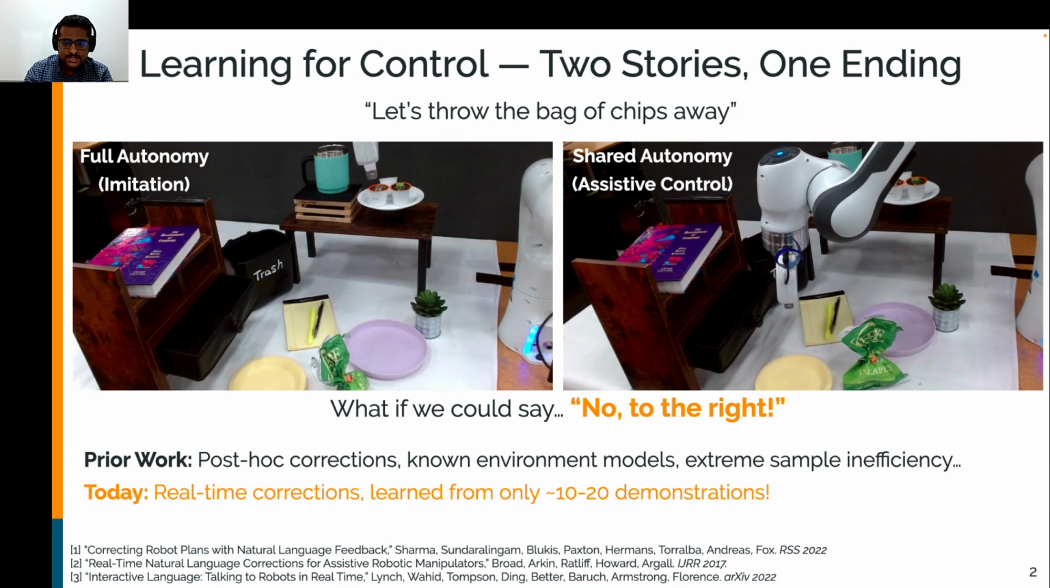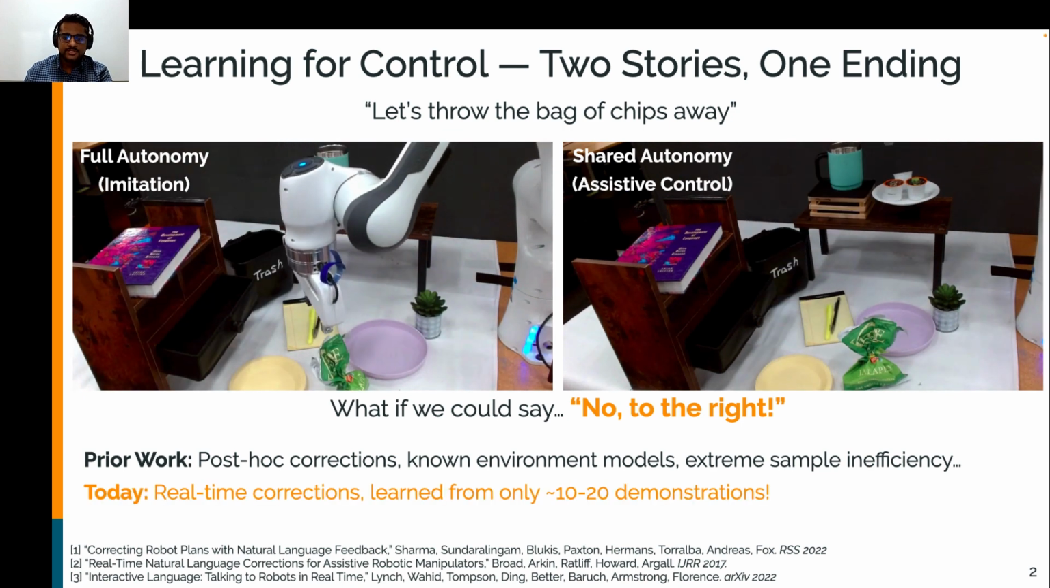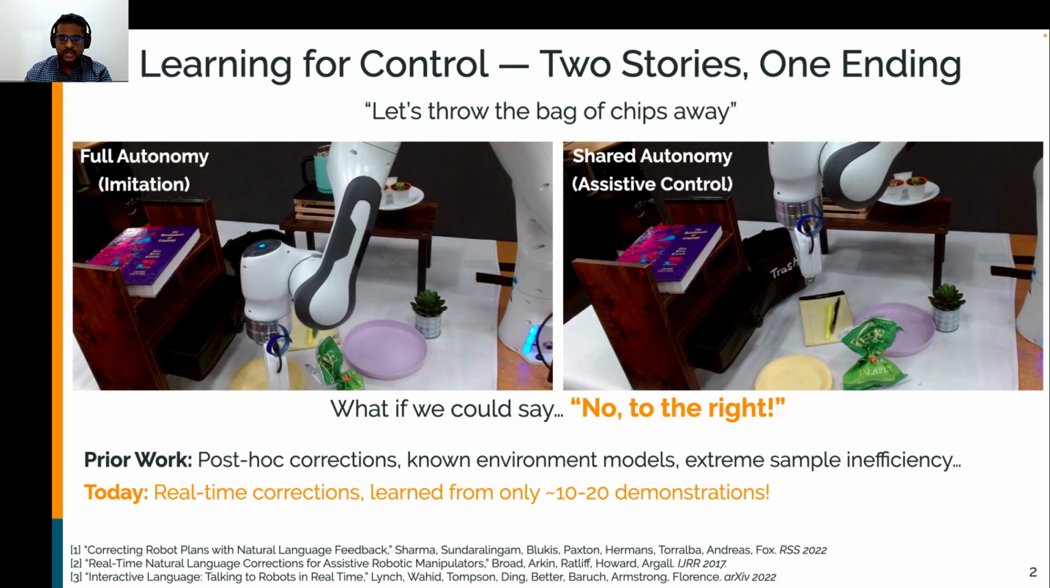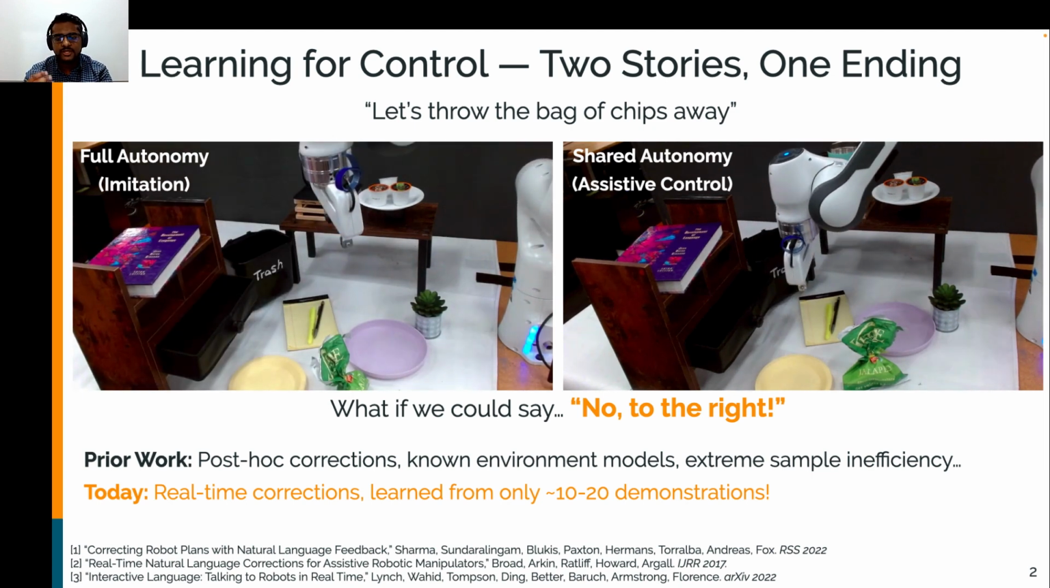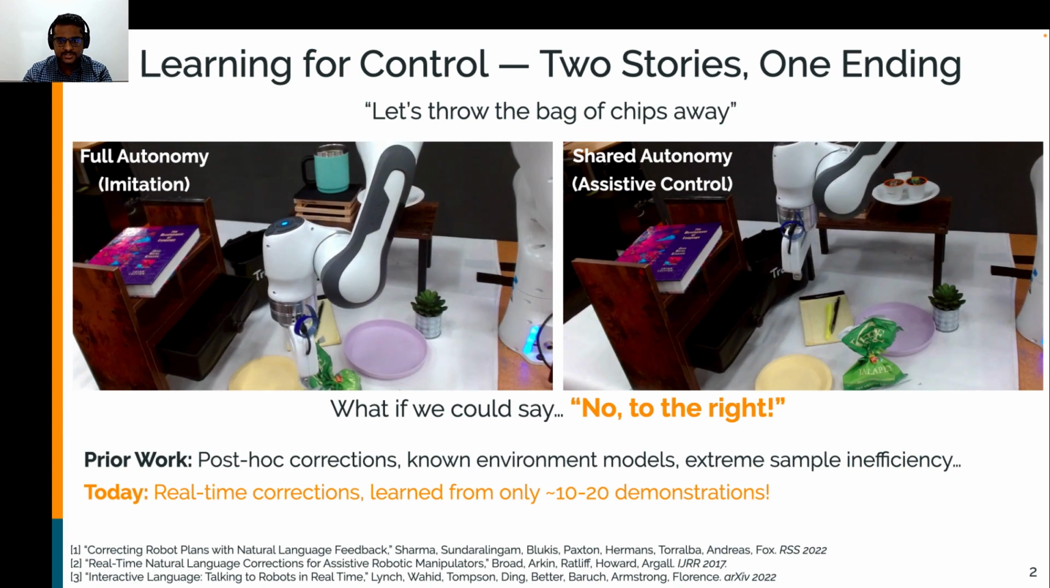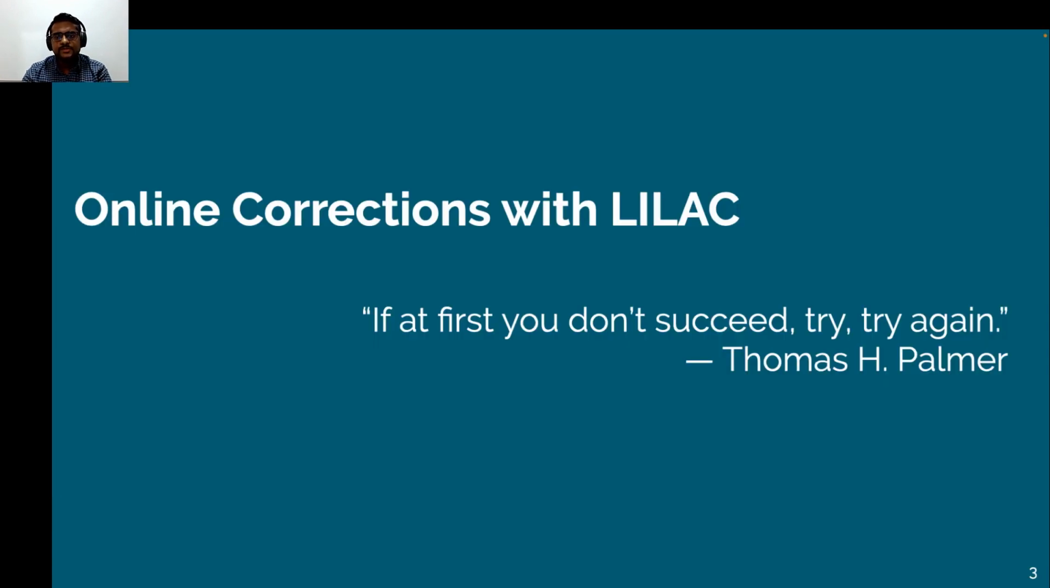Which brings us to today. We're going to talk about building a system within the shared autonomy paradigm pictured on the right that can adapt to real-time streaming language corrections, learning from only a handful of demonstrations spanning multiple tasks. We call our system LILAC, Language-Informed Latent Actions with Corrections. It's very much rooted in prior work on latent action controllers for assistive teleoperation.